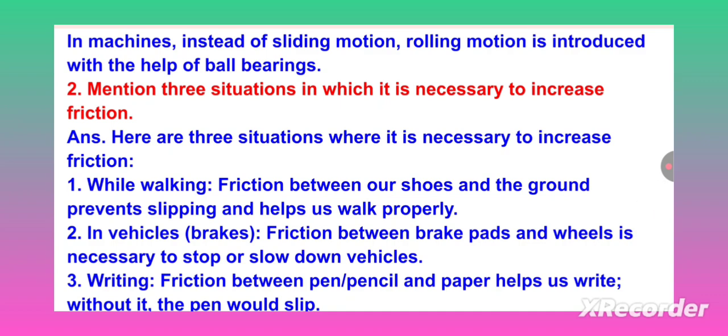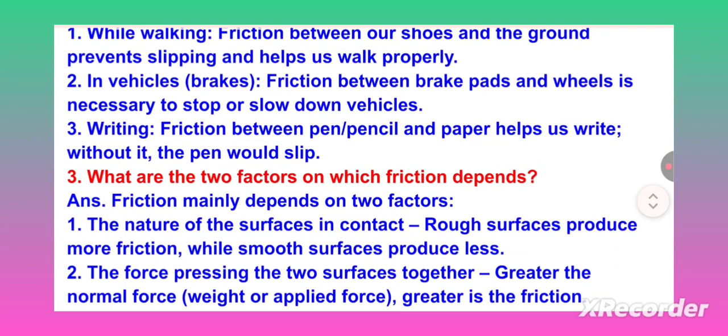Mention three situations in which it is necessary to increase friction. Here are the three situations where it is necessary to increase friction. First, while walking, friction between our shoes and the ground prevents slipping and helps us walk properly. In vehicles, brakes: friction between brake pads and wheel is necessary to stop or slow down vehicles. Writing: friction between pen, pencil and paper helps us to write. Without it, the pen would slip.